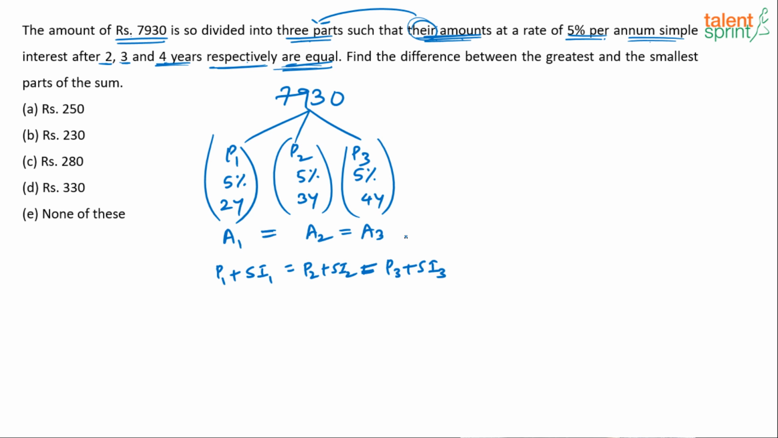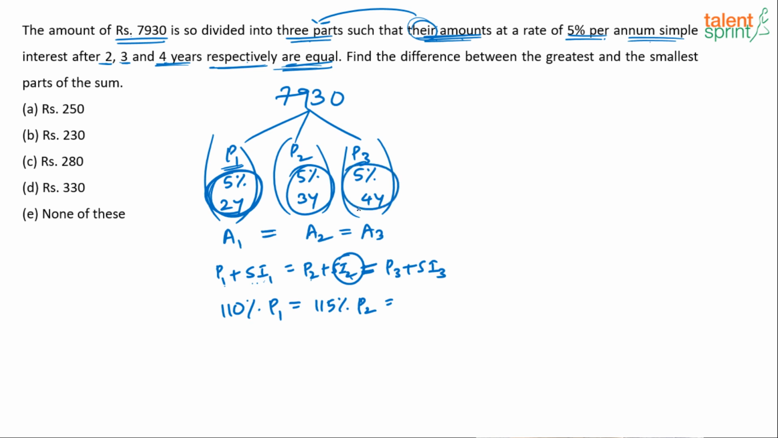That's what it says. A1 is P1 plus SI1, principal amount plus simple interest. We don't know what the value of P1 is. What is simple interest? 5% for 2 years is 10%. 10% of what? P1. So P1 plus 10% of P1 is nothing but 110% of P1. Similarly, what is SI2? SI2 is 5% for 3 years, 15%. So P2 plus 15% of P2 is 115% of P2.